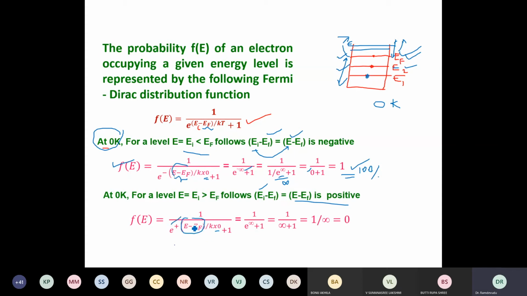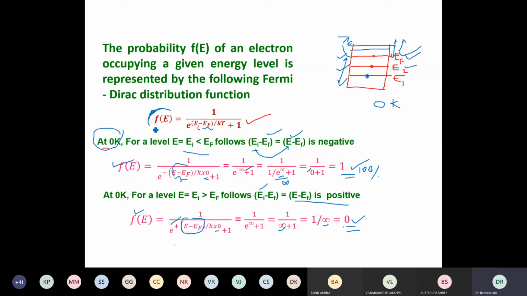Therefore, I'll get 1 by 0, which is infinity, so e power infinity plus 1. But e power infinity is infinity, so if we add 1 to infinity, there is no change. It is infinity again, and therefore 1 by infinity is 0. That means all those states above EF are empty. They are unfilled states. As they are unfilled states, there is no electron in them. As there is no electron in them, the probability of finding one is 0. That's why this function is giving that any level selected above EF at 0K is completely empty. Therefore, its probability is 0.